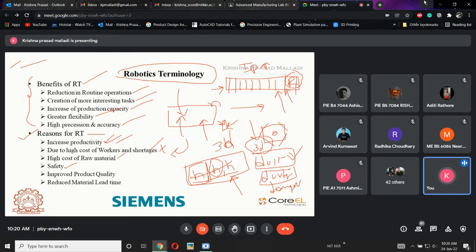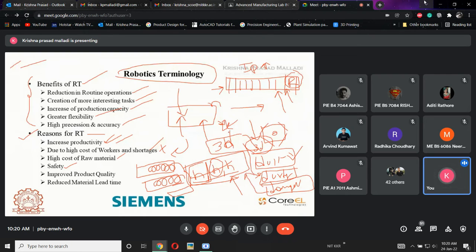Dirty application is where the environment is completely skiddy. If material cutting is happening, the chips will be all over the place, and at the same time there is oil, which will be spilled everywhere even though it was covered. This is a skiddy, dirty environment, and in that application also we use a robot which can withstand it. The third one is danger, which is nothing but hazardous.